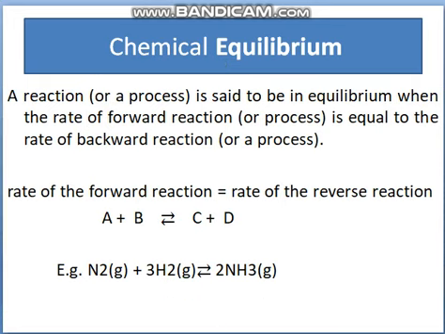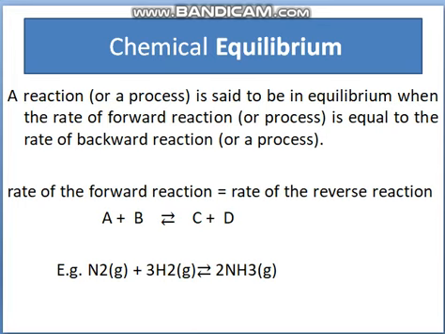So what is meant by chemical equilibrium? Chemical equilibrium is a state, a condition, when the rate or speed of forward reaction becomes equal to the rate of backward reaction. That condition, that state, that process is said to be chemical equilibrium. When the rate of forward reaction becomes equal to the rate of reverse reaction, that condition is said to be chemical equilibrium.